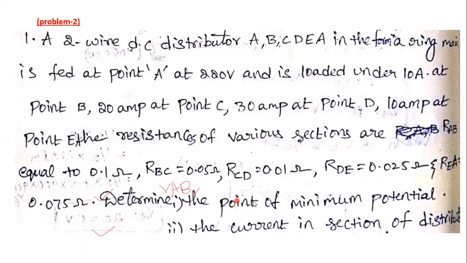Next, we determine the point of minimum potential and also the current in the sections.